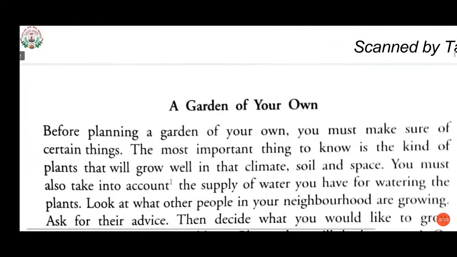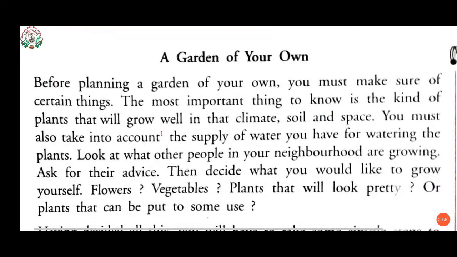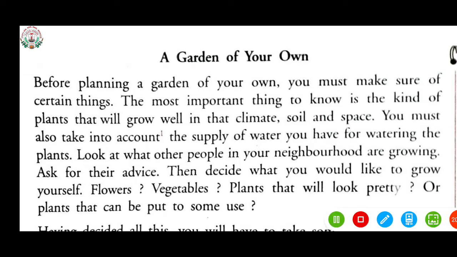Now, the next topic is a garden of your own. Let's see what points we should follow if we want to grow plants on our own. So in the first paragraph, I would like to start with the reading.